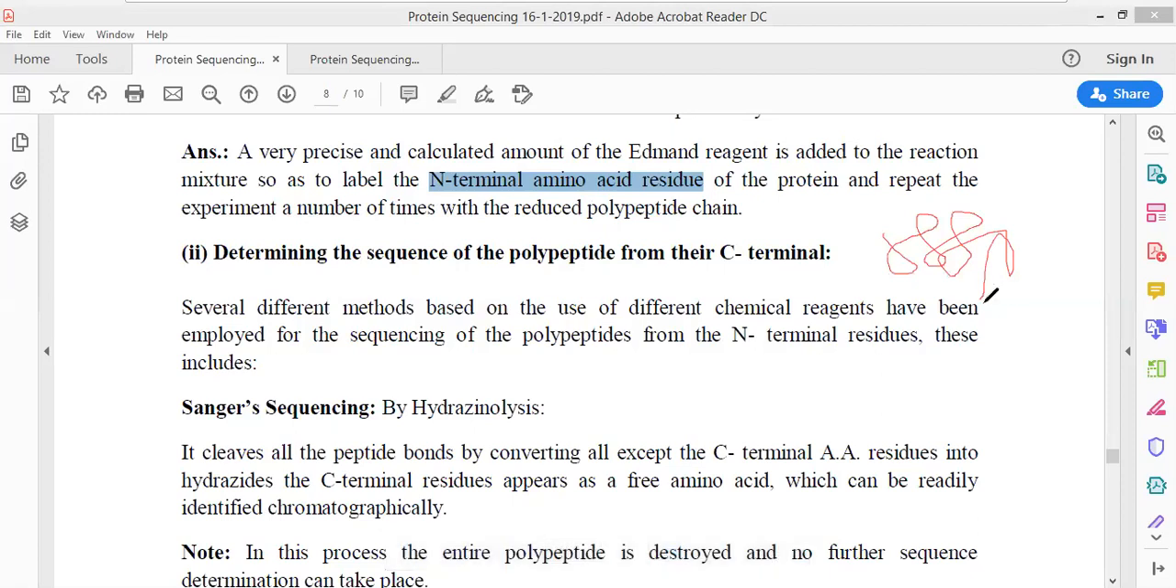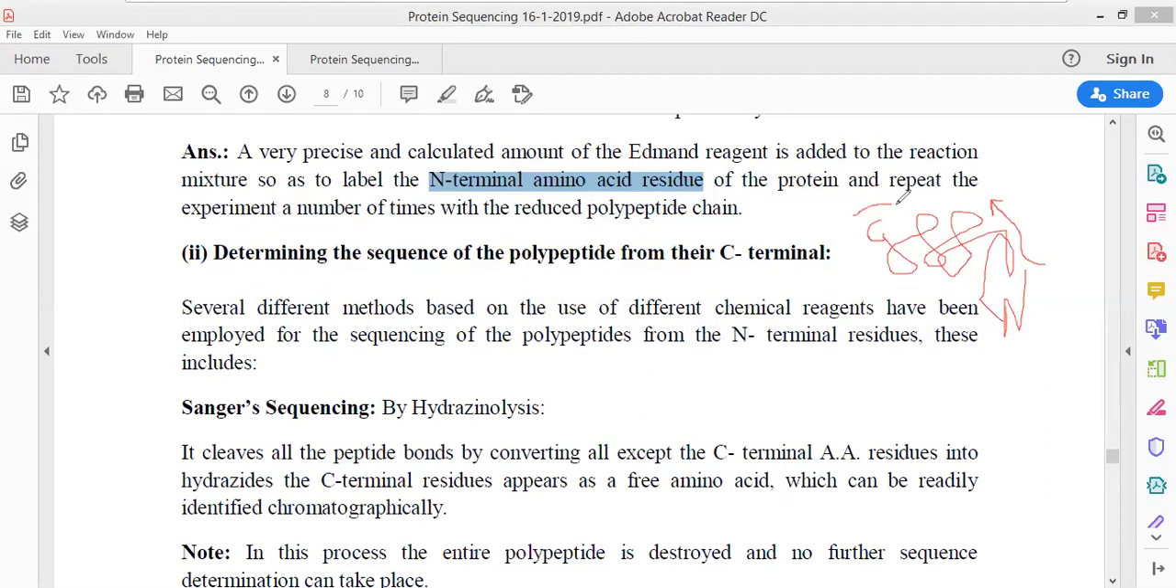Now, see, supposing this is a polypeptide in nature, there is a C-terminus and there is an N-terminus. Firstly, in the first method we moved from the N-terminus towards the C-terminus. The methods used were Sanger's method, Sanger sequencing, then the Dansyl chloride method, then the Dabsyl chloride method, and the last one was the Edman degradation method.